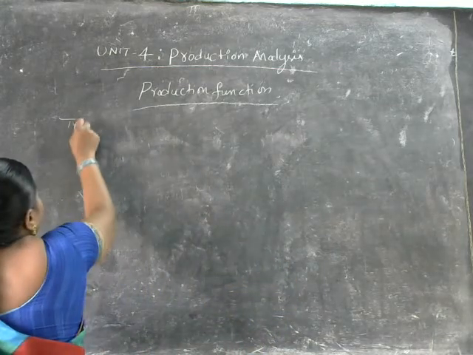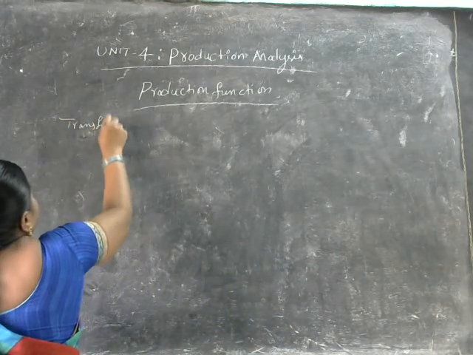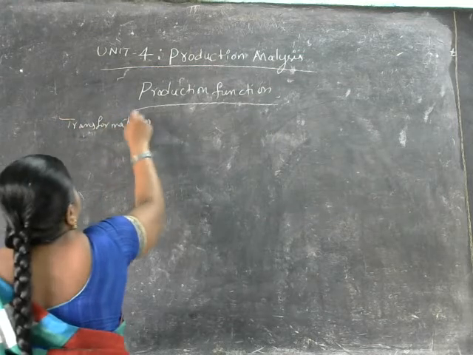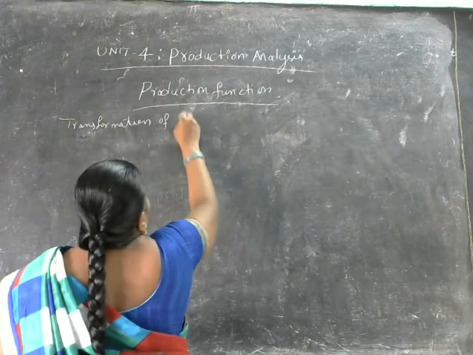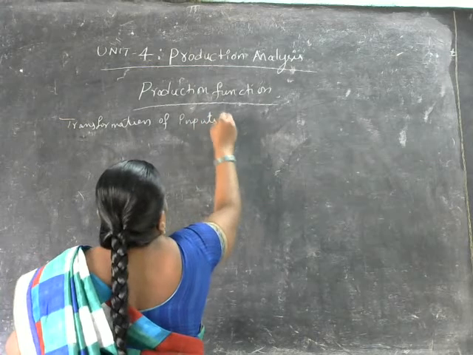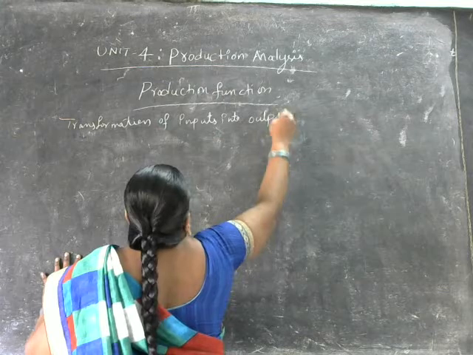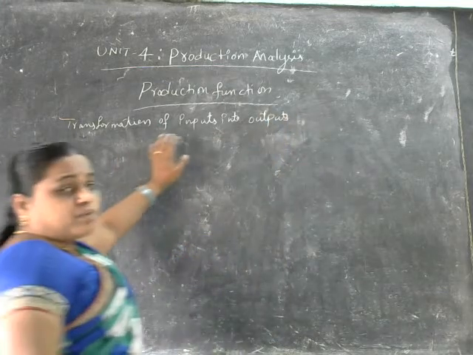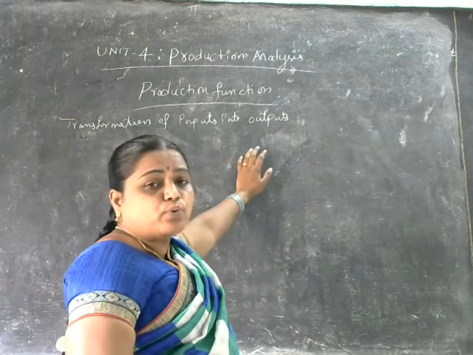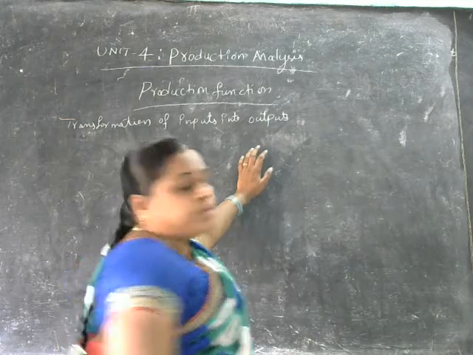So what we are saying? Transformation of inputs into outputs at a particular time period.